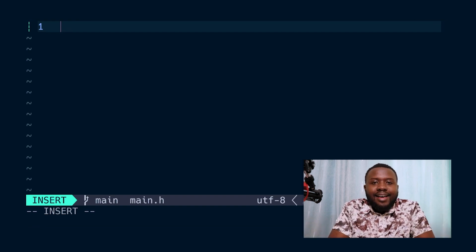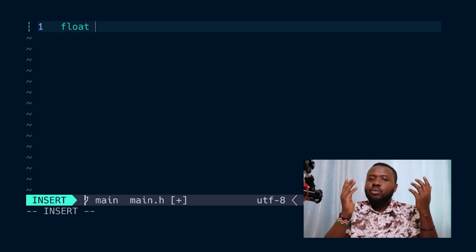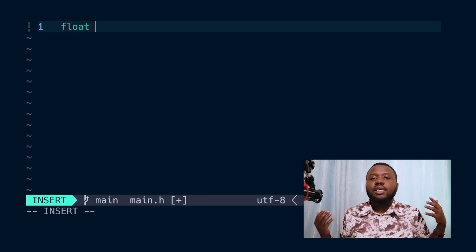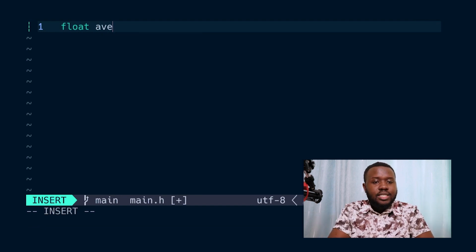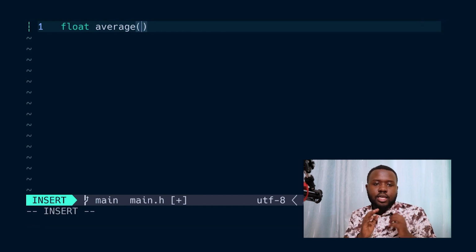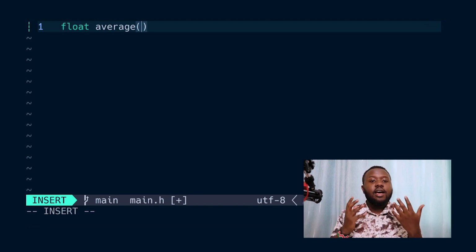And I can't think of a better data type than the float. So I write that first, the return value of the function. The second thing is, what am I going to call this function? For a function that returns the average, let's use a descriptive name and just call it average. Good. Now, I write the name average and I open the parentheses right next to it.